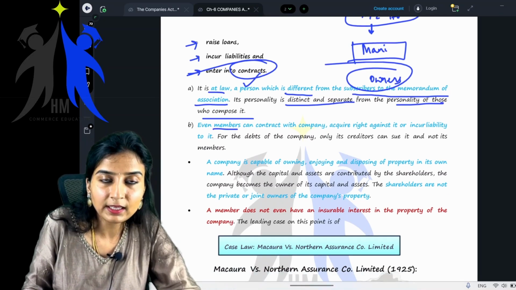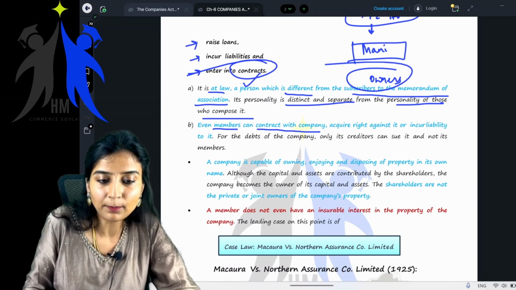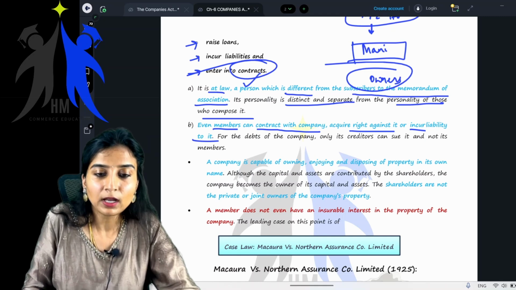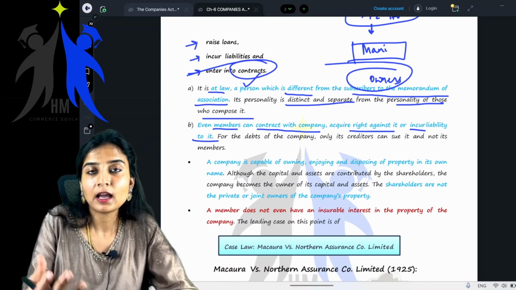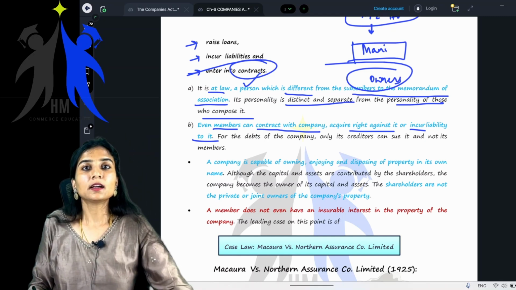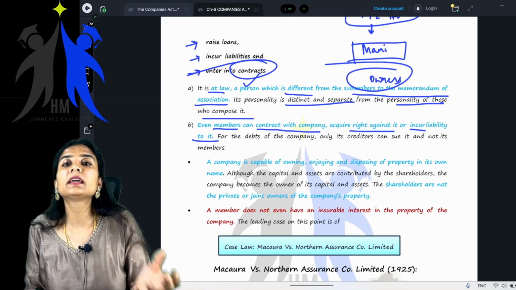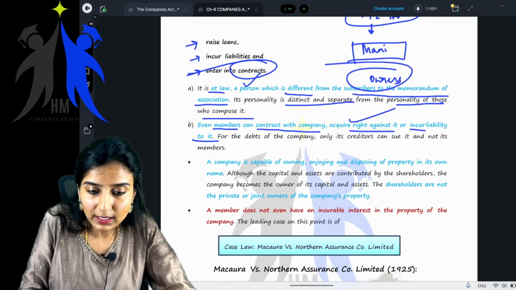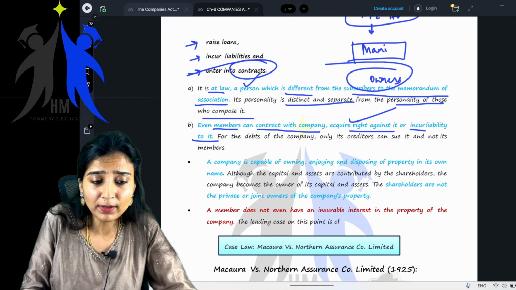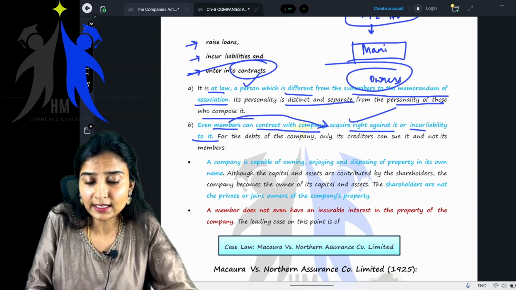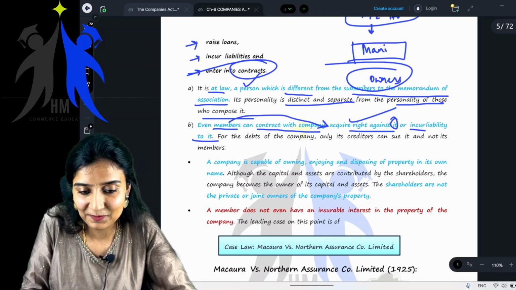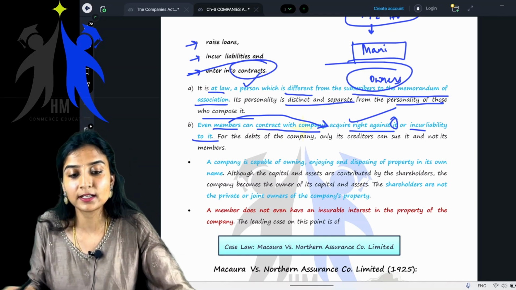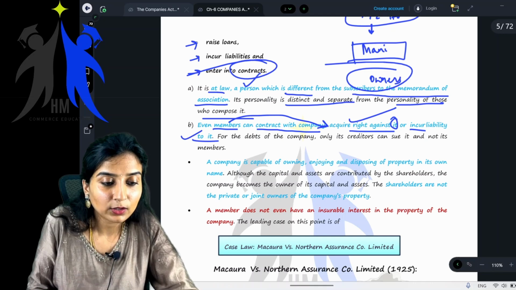Now, even members can, ma'am, what is this? Even members can contract with the company, acquire right against it, or incur liability to it. I told you, I can sell goods to the company. I can buy goods from the company. The company can buy goods from me. The company can sell goods to me. Who am I? I'm a member of the company. So members can acquire right against it, meaning the company. Yes or no? Members can contract with the company. They can acquire right against it or incur liability to it.